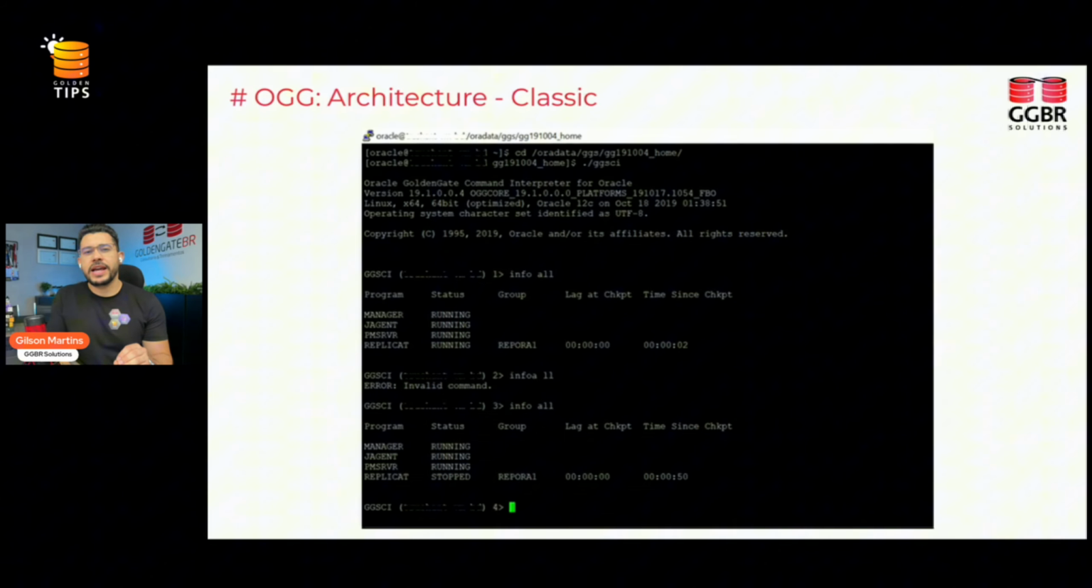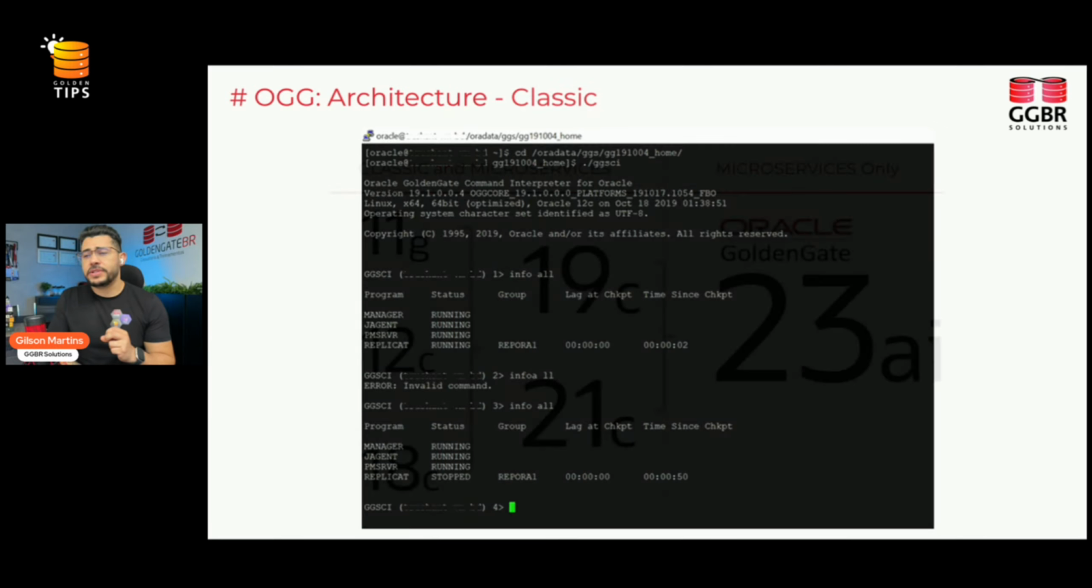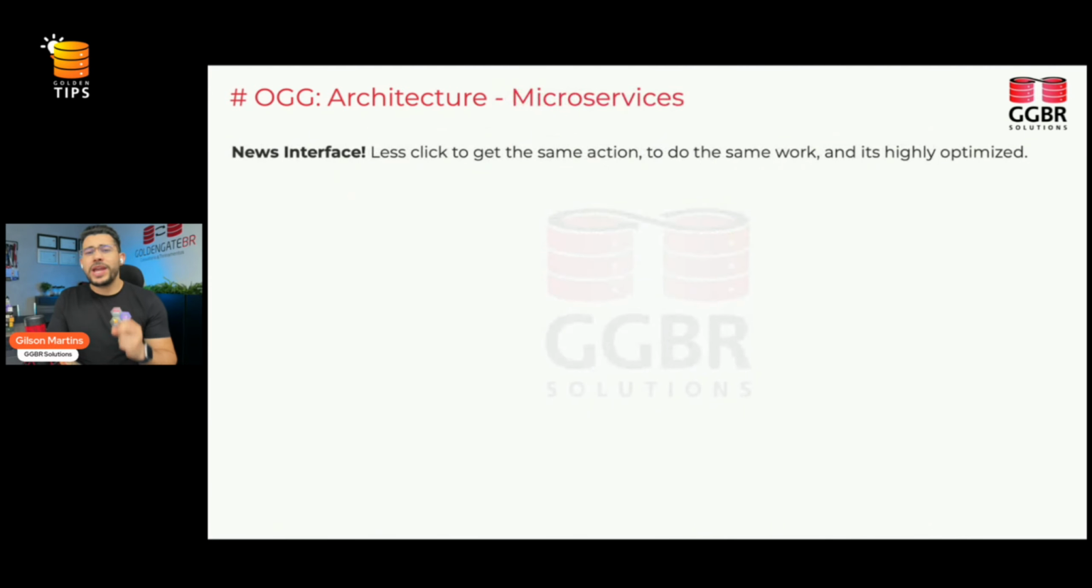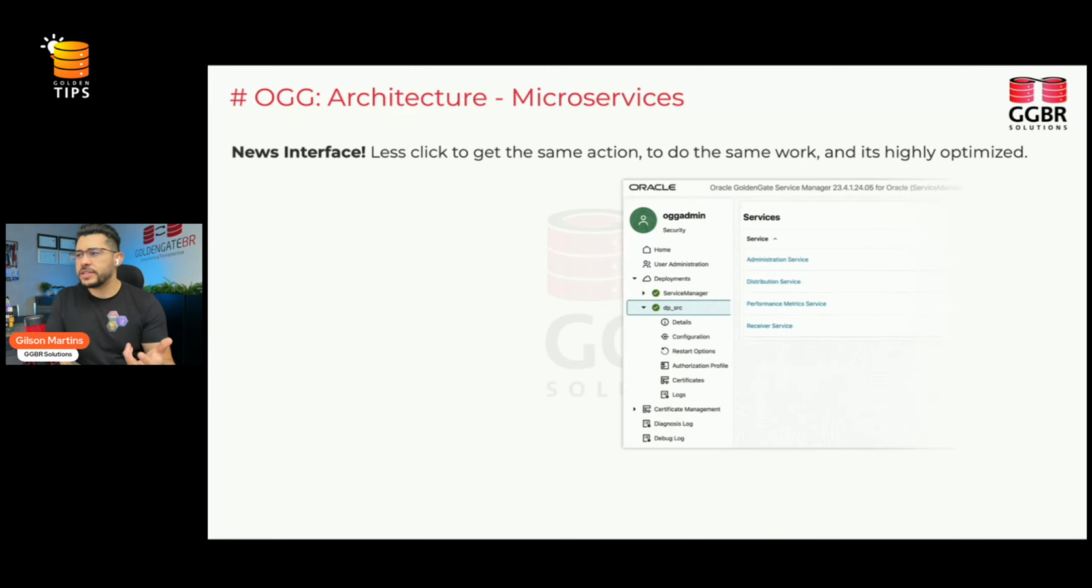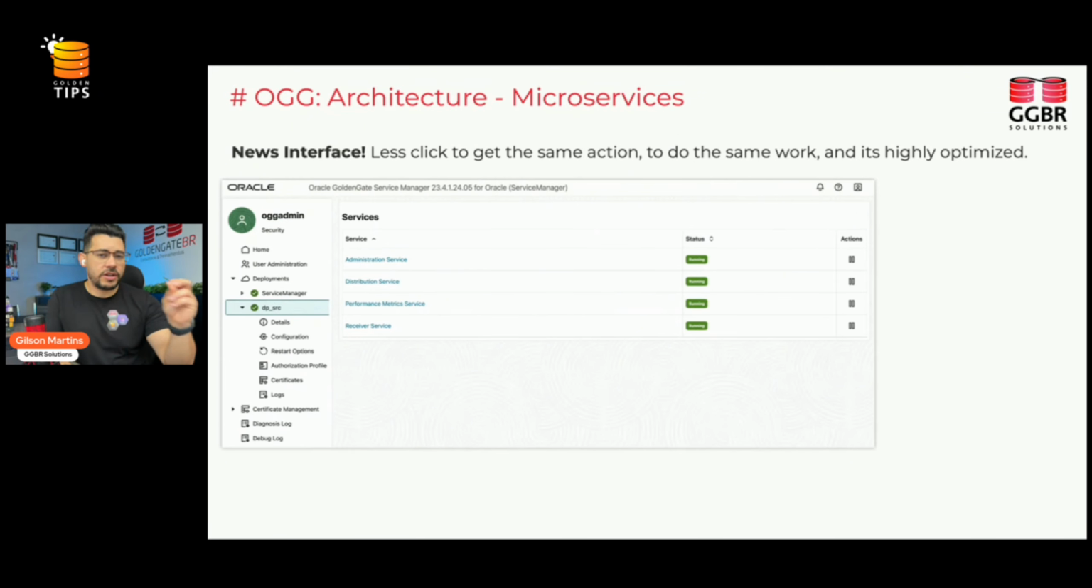Another big point is that to have access to this command line, which we call GGSCI, you need to be connected with SSH in a server. So you need to access the server and then access the command line to do all of your work. When microservices architecture was introduced, we had a new interface, where we could do all of the things in a web browser interface, clicking here and there. The big concept was to do fewer clicks to get the same action, to do the same work with high optimization, which is true.